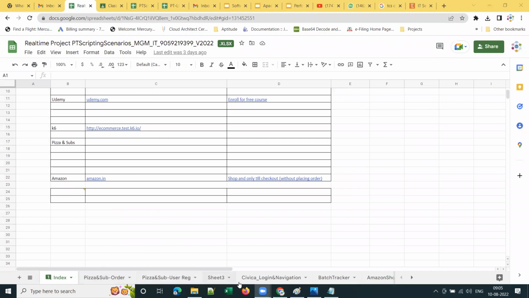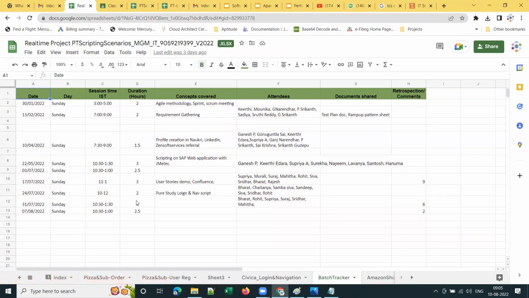Let me show the batch tracker. I am running it every Sunday for 3 hours, as you can see over here. Of course, some sessions were delayed to start and went for only 2.5 hours, but generally this will be 3 hours on Sunday from 10 to 1.